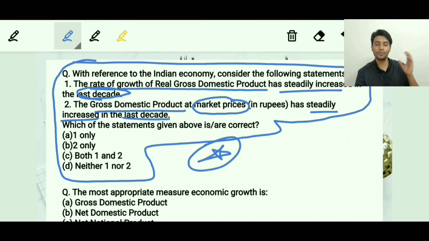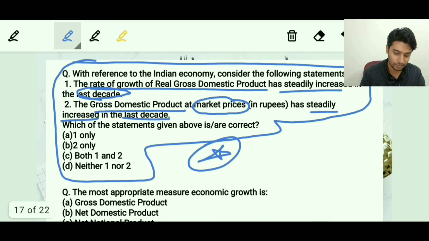What I request of you viewers, whichever examination you are going for, is that before your prelims examination, the Economic Survey is already released. It's released in the last week of January, and in the second part of the survey they generally have the table about the situation of GDP in that year and the previous 5 years and previous 10 years. I just want you to have a look at that and possibly remember, for example, that in the last 5 or 10 years the GDP hasn't changed, or something like this, so that you can deal with this kind of questions very properly in the examination. They are high frequency questions. Do prepare them in detail, especially before you go for the examination.